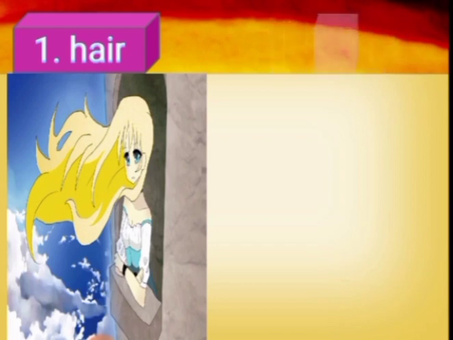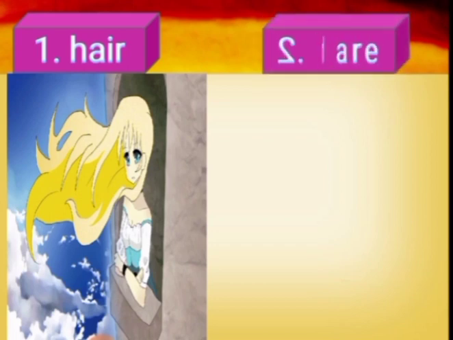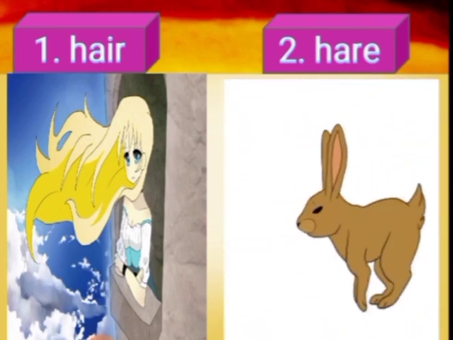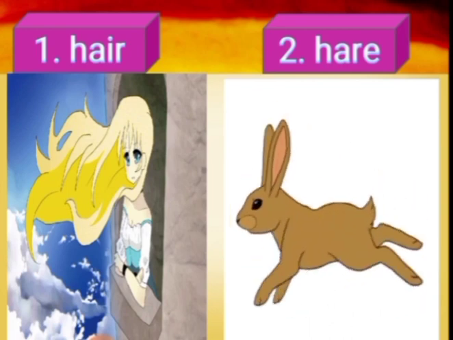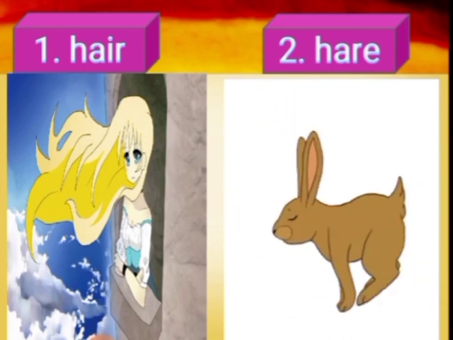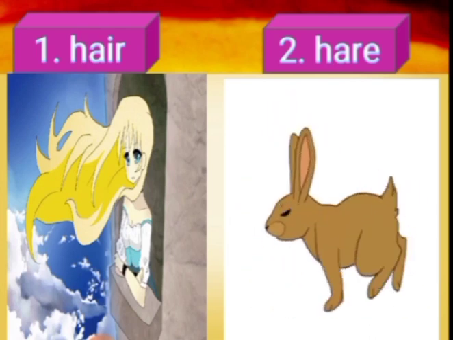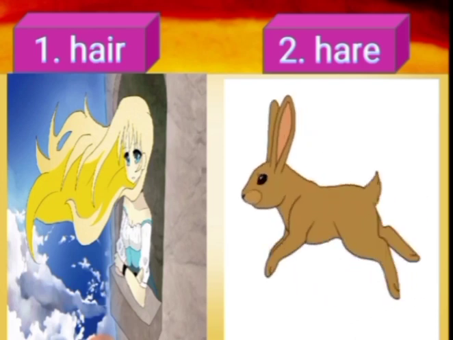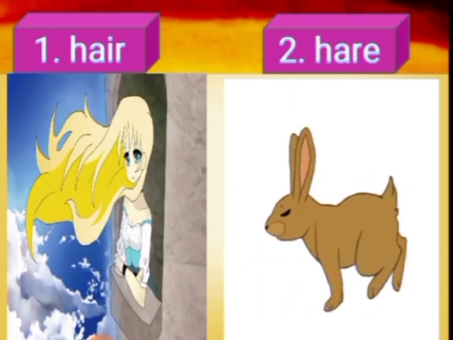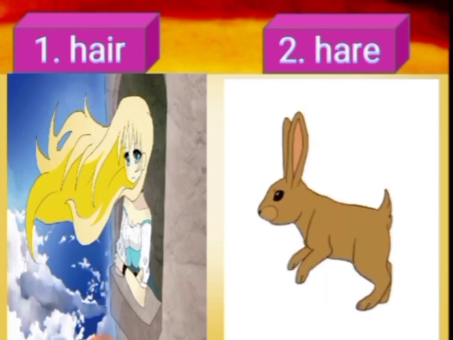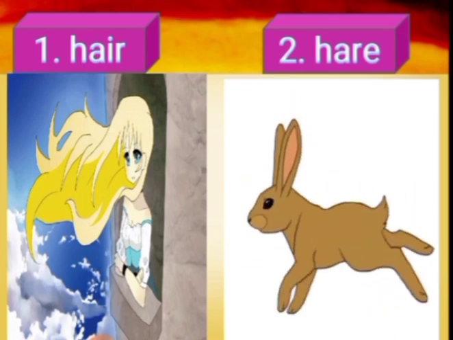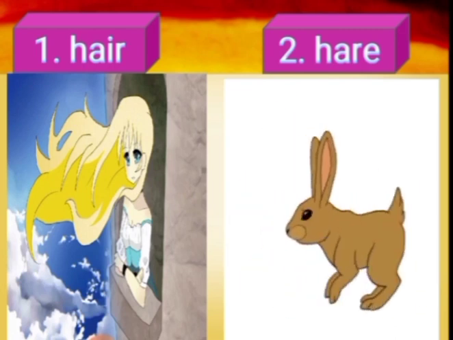Our next word is also hair, but its spelling is different. The spelling of the next word is H-A-R-E. What is the meaning of this word? The meaning of this word is a bunny rabbit, or we can also say an animal. So when we compare their spellings and meanings, they are completely different, but both the words are pronounced as hair.